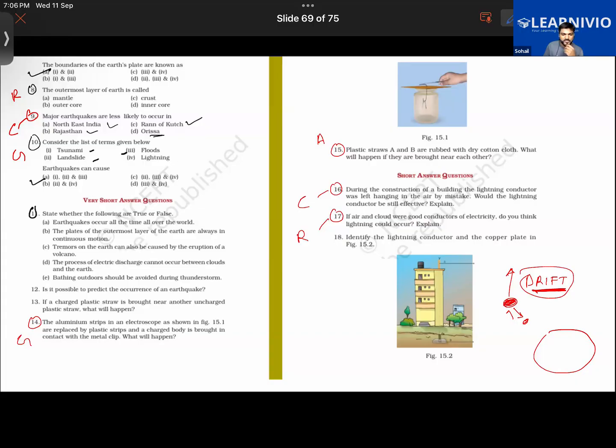Gauri. Sir, I don't understand this question. Which one, question 14? Okay, just let me look at Roni's answer. No, there won't be any lightning because charge separation cannot take place in conductors. Question number 17 is: if air and cloud were good conductors of electricity, do you think lightning could occur? Explain.